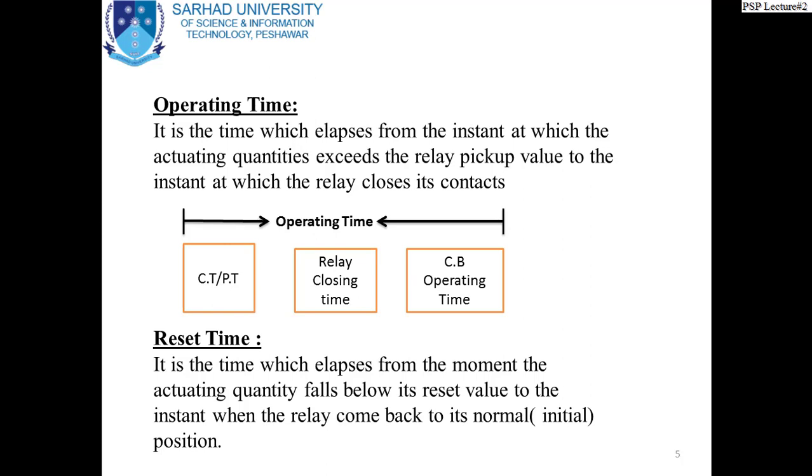Okay. Reset time. It is the time which elapses from the moment the actuating quantity falls below its reset value to the instant when the relay comes back to its normal initial position. As we have a reset value, so it is the reset time. When the relay closes contact and the operating value comes below the preset value, then the relay has to open its contact, and this time at which the relay opens contact is called the reset time of the relay, and it comes to the normal position.